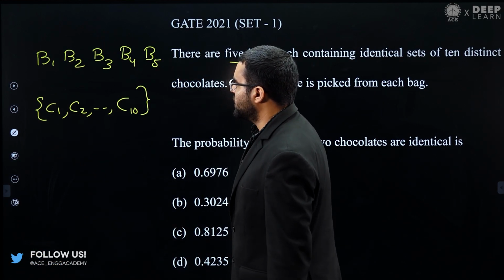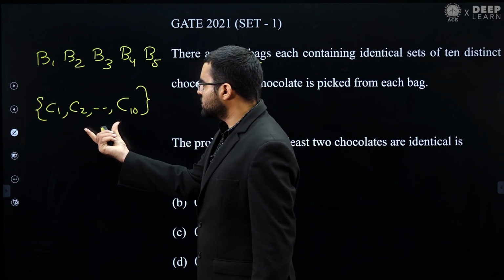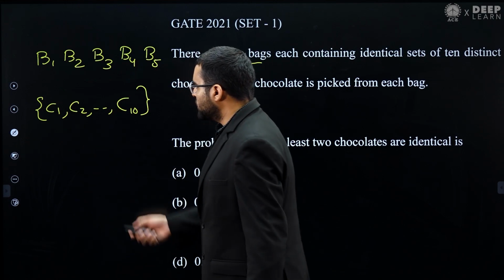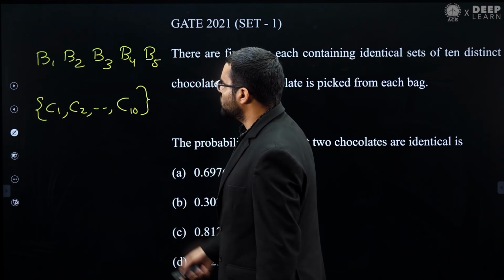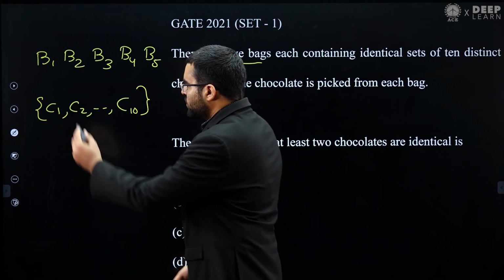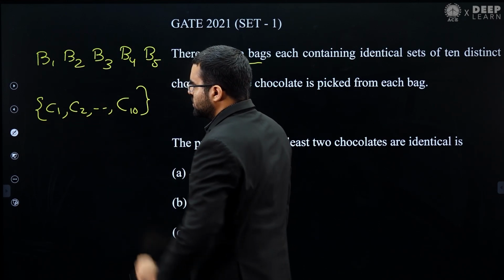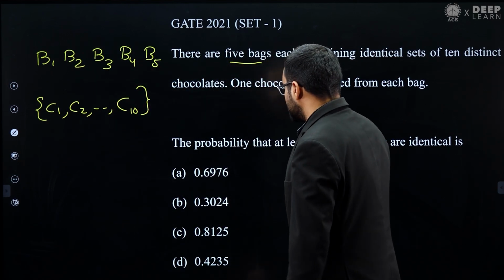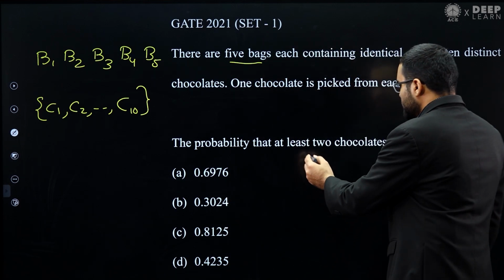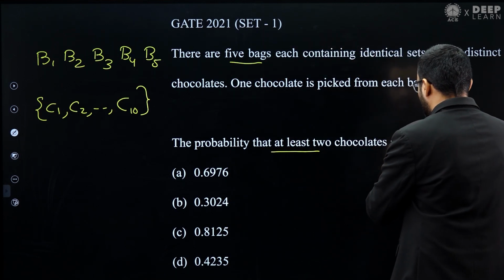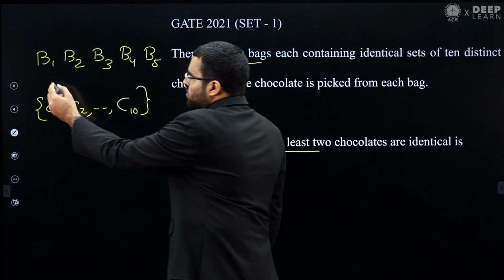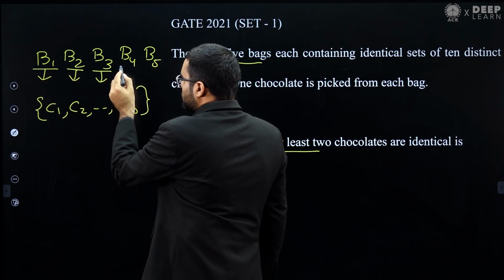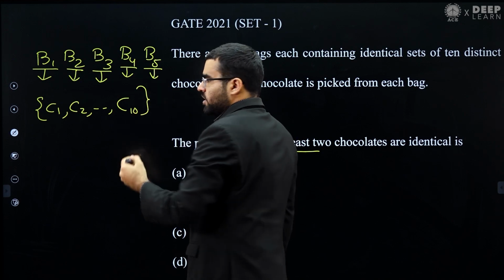Now in the question he is saying that each bag has this same set of 10 distinct chocolates. Each bag has this same set. B1 also has these chocolates, B2 also has these chocolates, B3 also has, and so on. Now he is asking the probability that at least 2 chocolates are identical. Basically from B1 we are picking one chocolate, from B2 we are picking one chocolate and so on. So from each bag we are taking one chocolate.